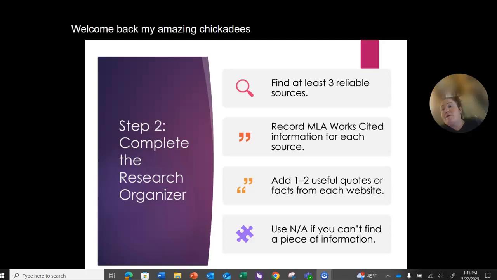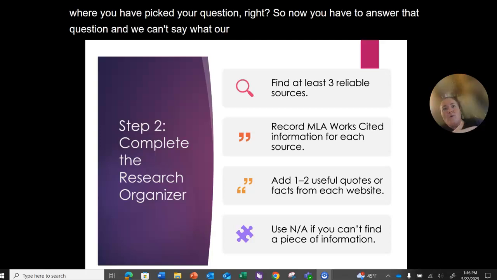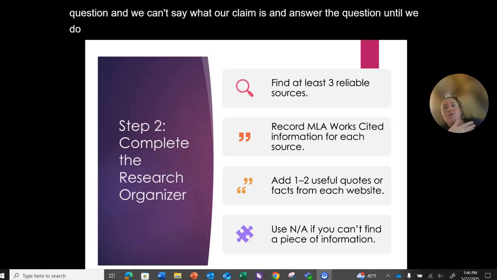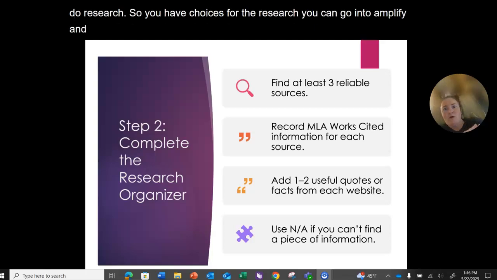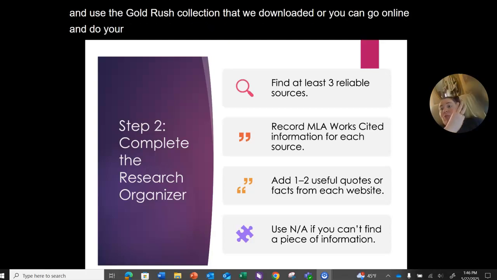So, you already finished step 1, where you have picked your question, right? So now you have to answer that question. And we can't say what our claim is and answer the question until we do research. So you have choices for the research. You can go into Amplify and use the Gold Rush collection that we downloaded, or you can go online and do your research. You want to find at least 3 reliable sources.